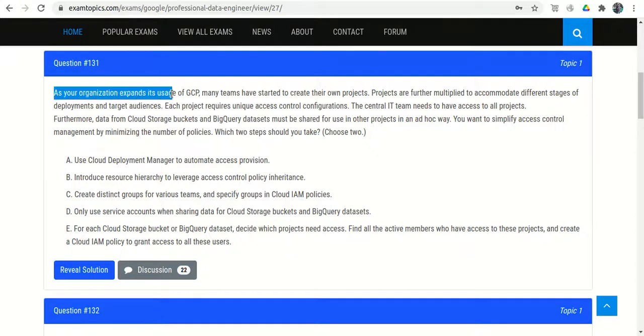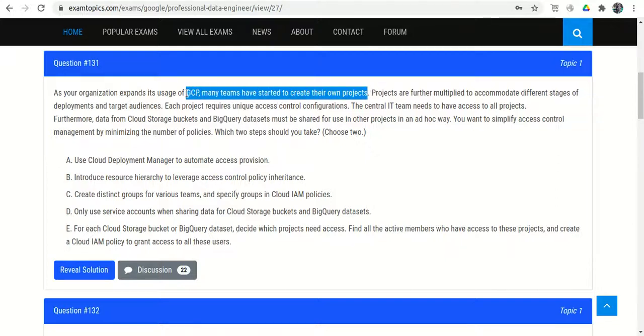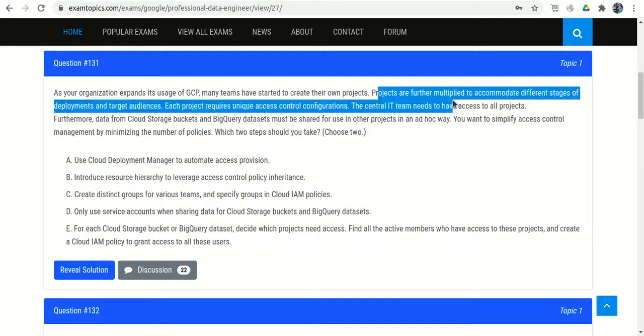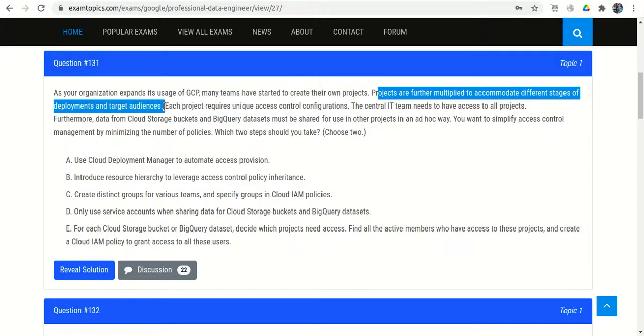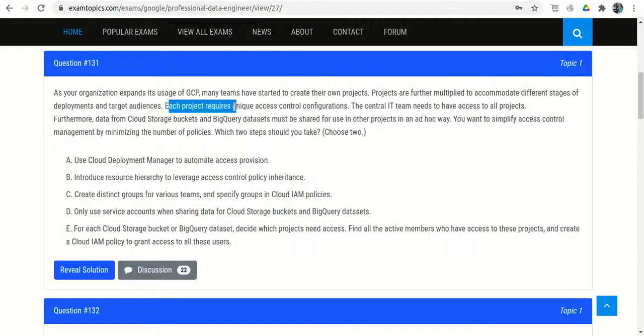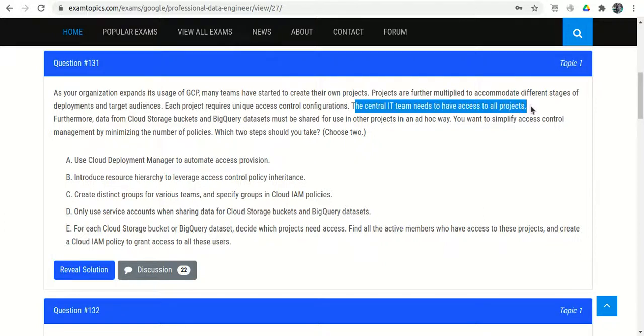As your organization expands its usage of GCP, many teams have started to create their own projects. Okay, so it means so many teams and so many projects. Projects are further multiplied to accommodate different stages of deployment and target audience. Each project requires unique access control configuration, so something related to the access, and each project requires its unique access control. The central IT team needs to have access to all projects, and there is one central IT team which has access to all projects.